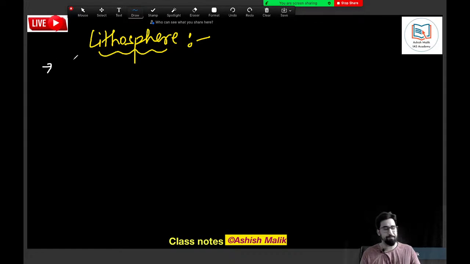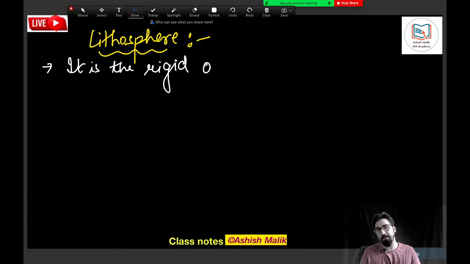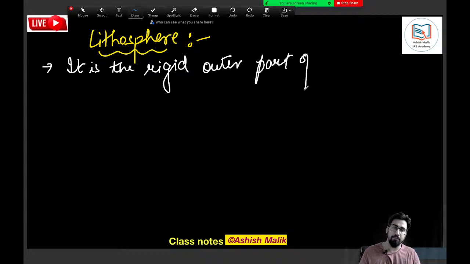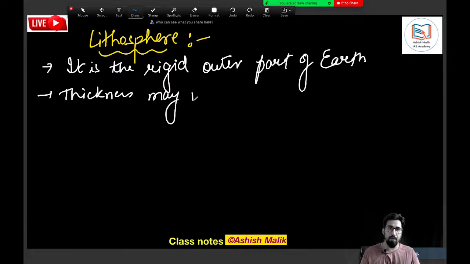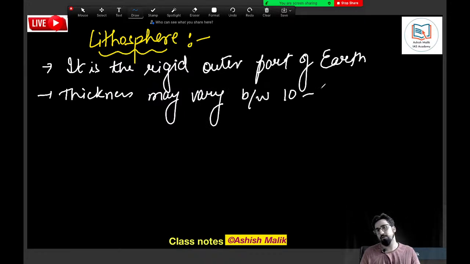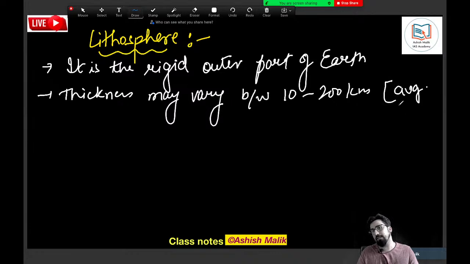What is lithosphere? It is the rigid outer part of the earth, where the thickness may vary between 10 to 200 kilometer. Generally, we take the average as 100.